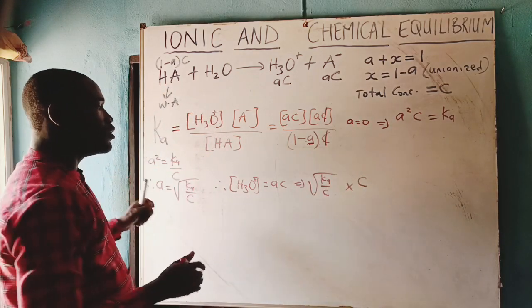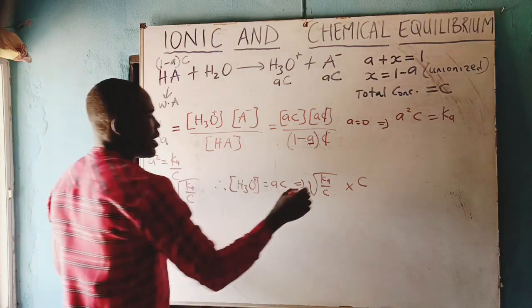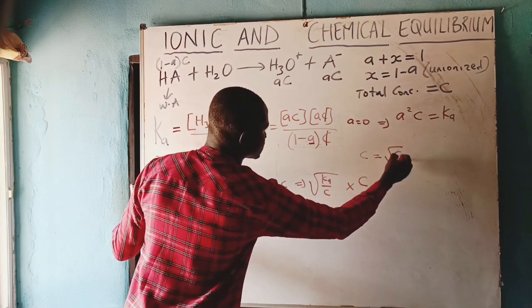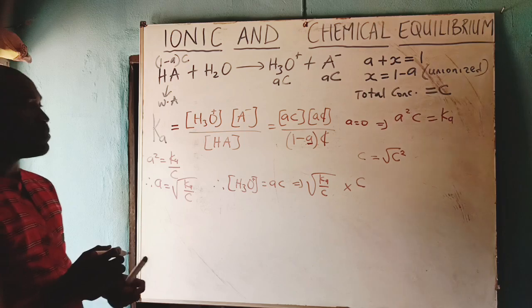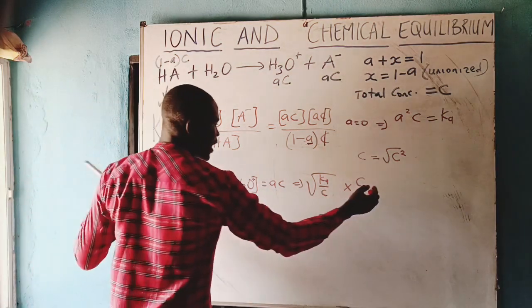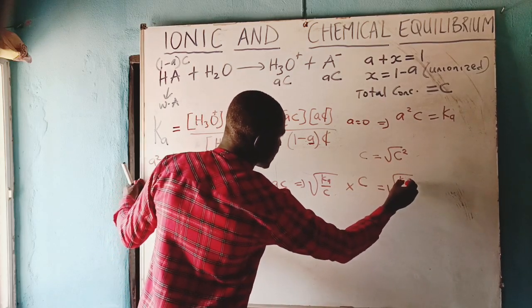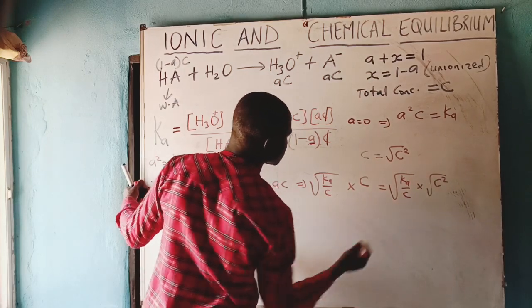And so, for you to be able to simplify this, remember that C is same thing as square root of C squared. Yes, from knowledge of maths. Power of 2 will cancel square root. And so we will tell them that this means square root of Ka over C times square root of C squared.